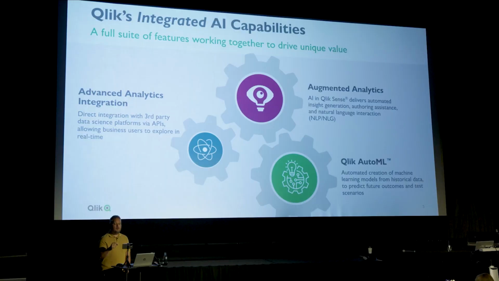Qlik AutoML provides automated creation of machine learning models, predictive analytics, and scenario analysis, specifically designed for analytics users and teams that want to apply the power of machine learning to a broad set of use cases. And with advanced analytics, you can deliver the power of third-party data science and machine learning platforms directly to business decision makers, allowing them to explore calculations in real time through visual dashboards.